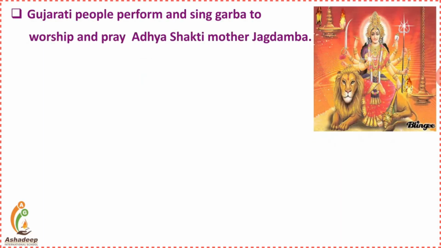Gujarati people especially perform and sing Garba to worship and pray to Adya Shakti Ma Jagadamba. Right? Durga Ma is also its name. So people at the time of Navratri, for the whole 9 to 10 days, worship the Adya Shakti Ma Jagdamba by singing the different Garbas.